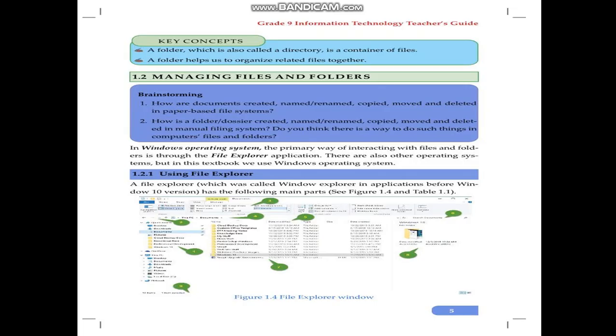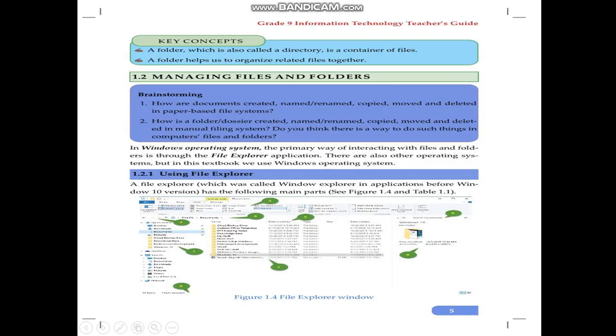File Explorer, which was called Windows Explorer before the Windows 10 version, has the following main parts. Before Windows 10 we have Windows 7 and 8 versions. In such versions, we call it Windows Explorer instead of File Explorer. But here in Windows 10, we call it File Explorer.